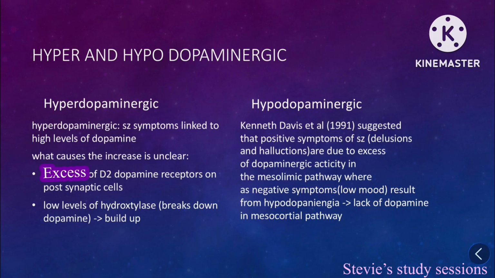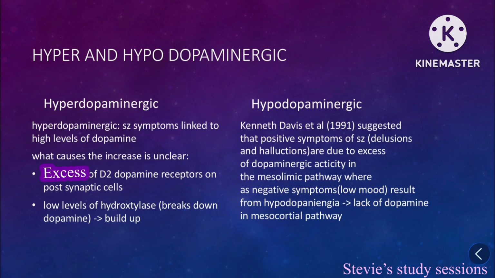Hyper and hypodopaminergic. Hyperdopaminergic is when schizophrenia is linked to high levels of dopamine. It's unclear what causes this. It could be that an individual has an excess of D2 receptors on their postsynaptic cells, or they have a low level of hydroxylase, which breaks down dopamine, and if they have a low level of this, it can lead to a build-up of dopamine.